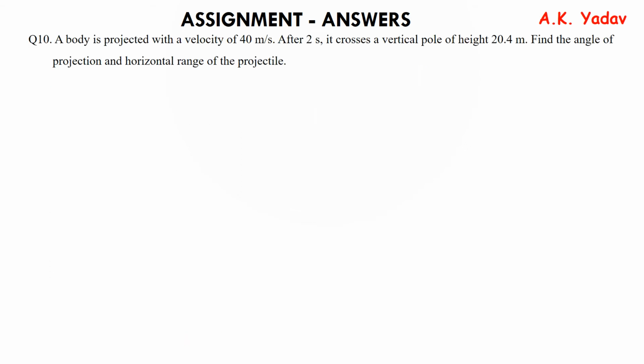Question number 10. A body is projected with a velocity of 40 meter per second. After 2 seconds, it crosses a vertical pole of height 20.4 meter. Find the angle of the projection and the horizontal range of the projectile. So what is given to us? Initial velocity 40, time 2 seconds and the vertical distance or height is 20.4 meter.